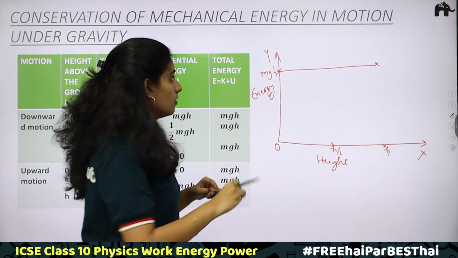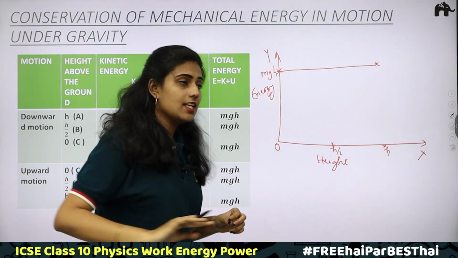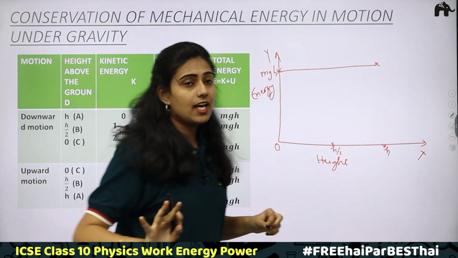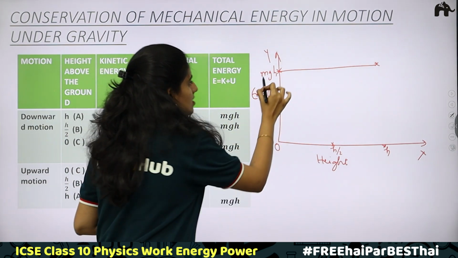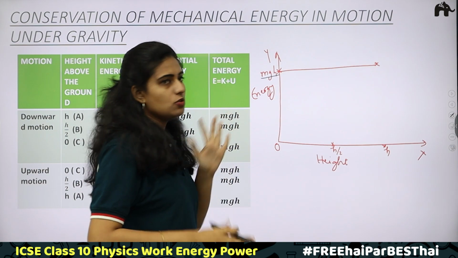Okay. What does this mean? The sum of potential energy and kinetic energy at any point, at any height, will be a constant, and this constant is mgh. Now in terms of potential energy and kinetic energy, we are going to plot this graph.